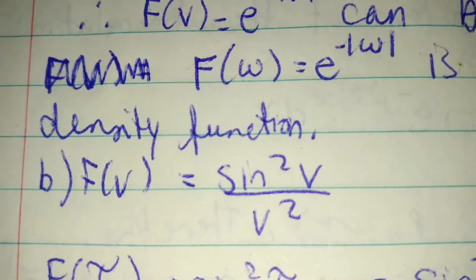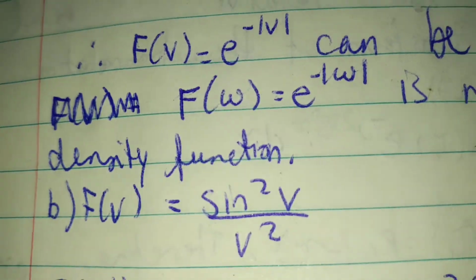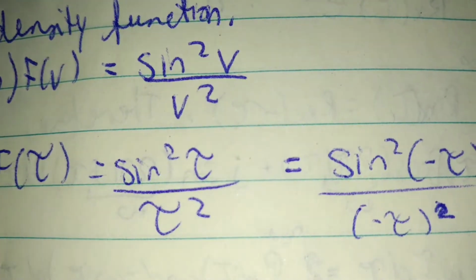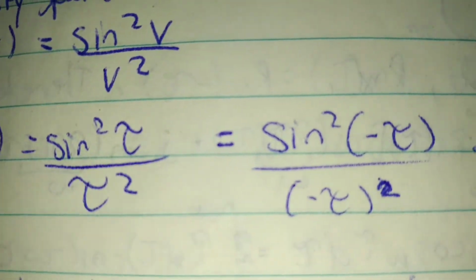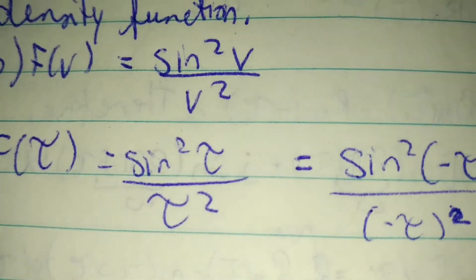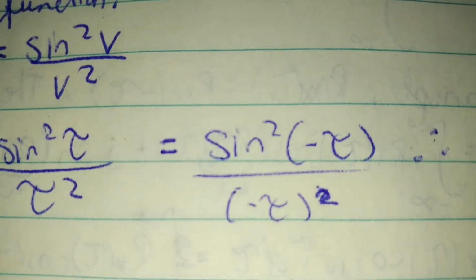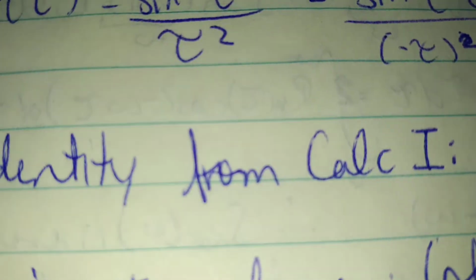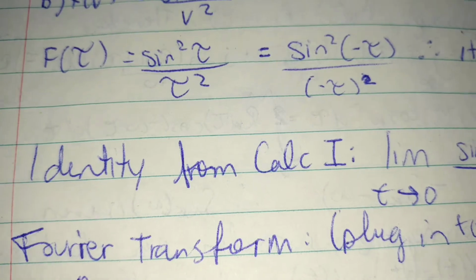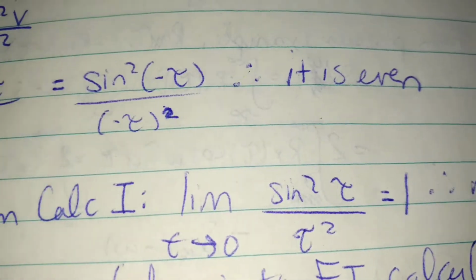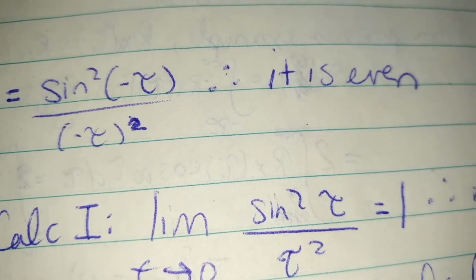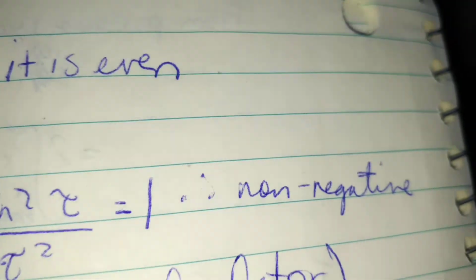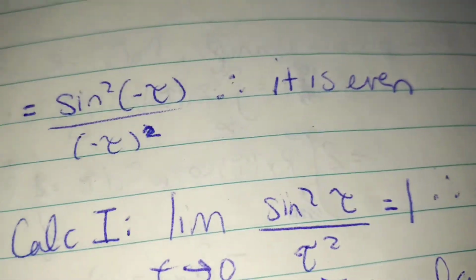The second example that's provided is f of V is equal to sine squared V over V squared. And so when you sub in tau, you have f of tau is equal to sine squared tau over tau squared. Because you're squaring both tau above and below, it can also be equal to sine squared of negative tau over negative tau squared, and so that means that the function is even. So this is a calc identity from Calc 1, where you have the limit as tau approaches 0 of sine squared tau over tau squared is equal to 1. So that shows that the function is also non-negative.